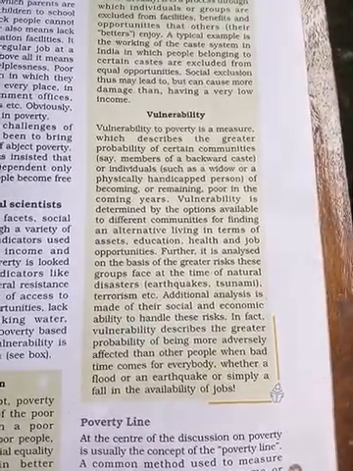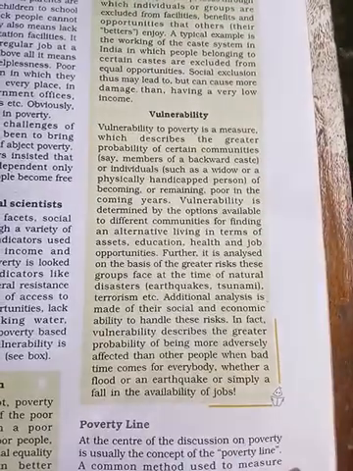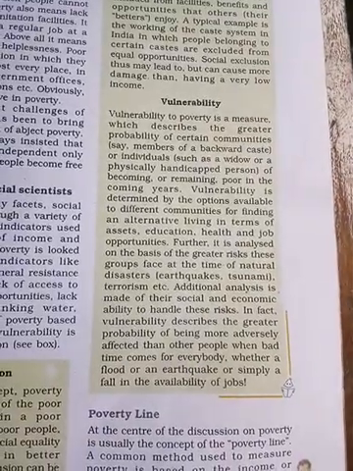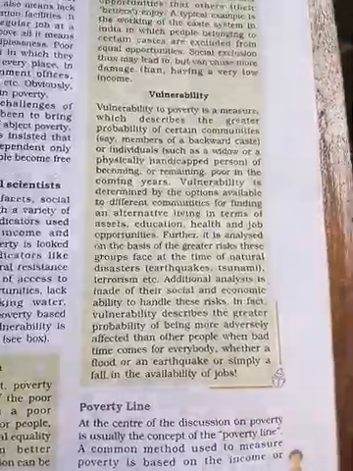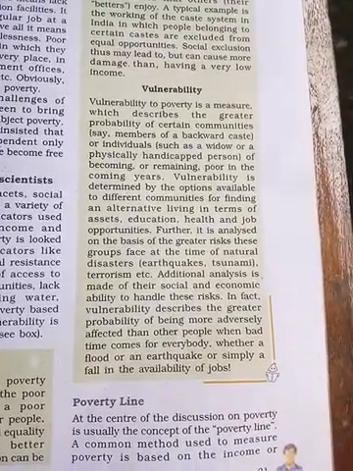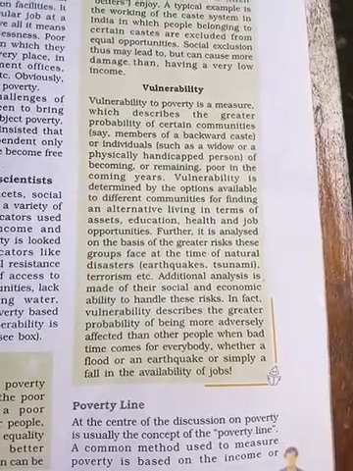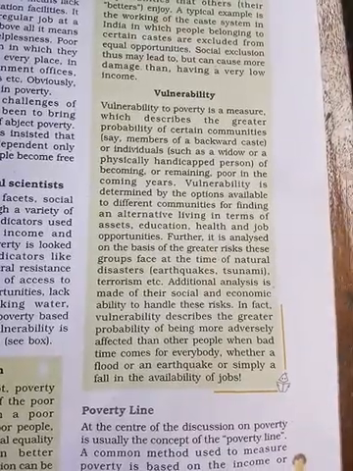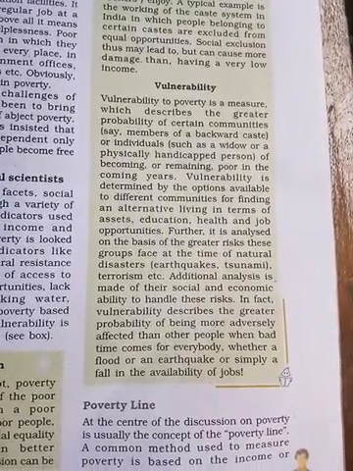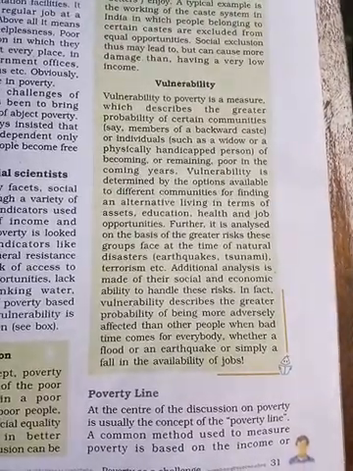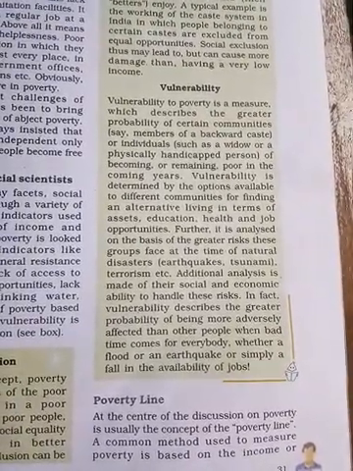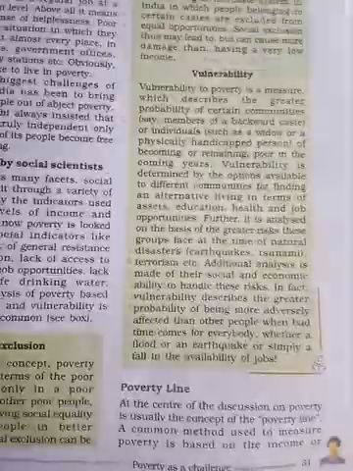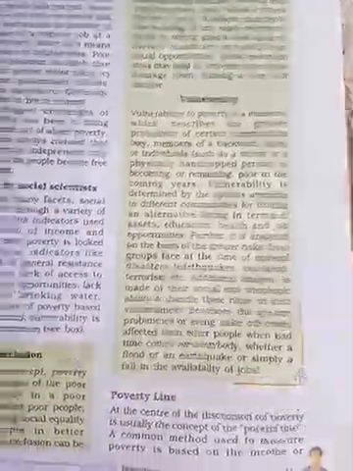Even in natural disaster times, they are facing that also. Additional analysis is made on social and economic availability, handled to define vulnerability, which describes the greater probability of being more adversely affected than others. When bad times come for everybody, whenever there is a flood, an earthquake, or simply a fall in the availability of jobs, or when people lose their job at that particular time, automatically they are going to be poor. So that is the chance of vulnerability.